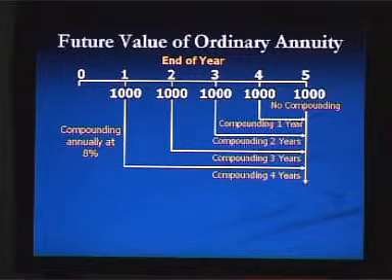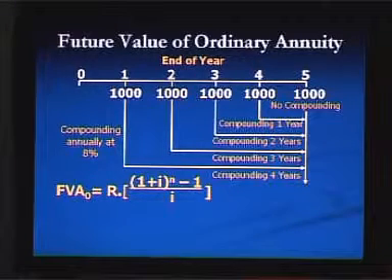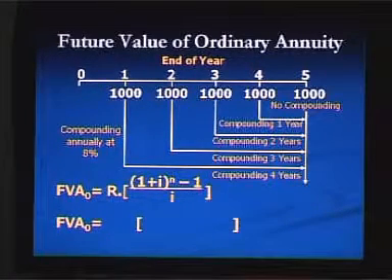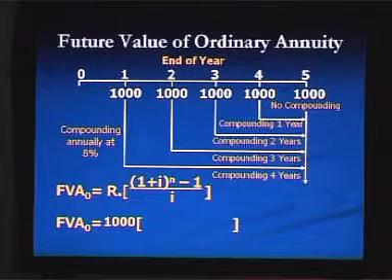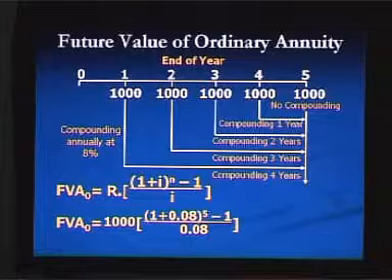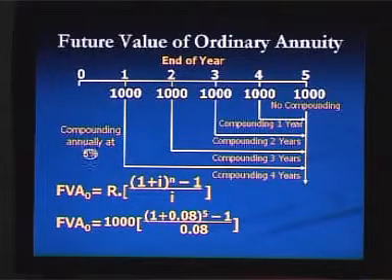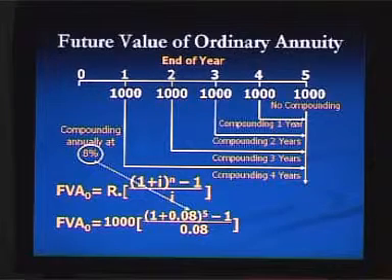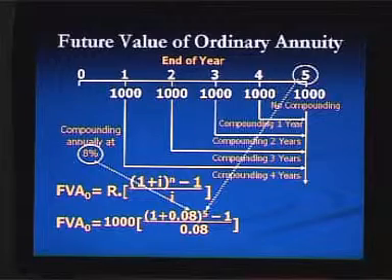Now, if this money is compounding annually at 8%, we can use the formula to calculate the future value of an ordinary annuity, where R is equal to the money you are depositing at the end of each year. So, it will be 1000, and in the future value annuity factor, I is equal to 8% and n is equal to 5, that means 5 years.